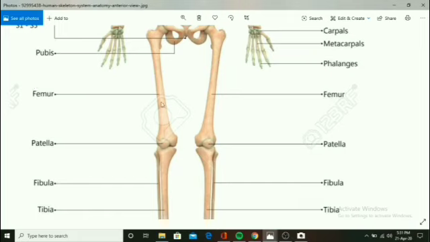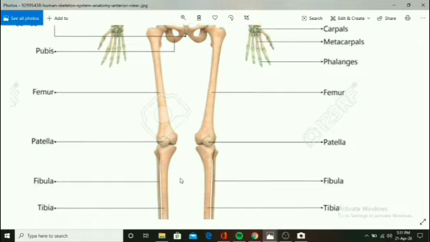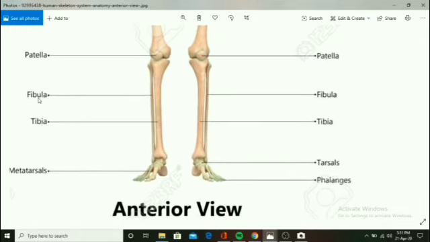Okay, now femur के ठीक नीचे यहाँ पे जहाँ पे हमारे घुटने होते हैं, घुटने वाले हिस्सों को बोलते हैं पटेला. ओके, पटेला के नीचे फिर से हाथ में जैसे 2 बोन्स थे वहाँ यहाँ पे भी 2 बोन्स होने वाले हैं. One is called as a fibula which is narrow and the other is called as a tibia which is very thick. Okay, so there is patella, patella के ऊपर femur, patella के नीचे 2 bones हैं, one is fibula and the other is called as a tibia. Okay, now tibia जैसे खत्म होता है then there are the tarsals. In hands there were carpals, metacarpals. In legs there are tarsals and metatarsals, and finally there are the phalanges and digits.